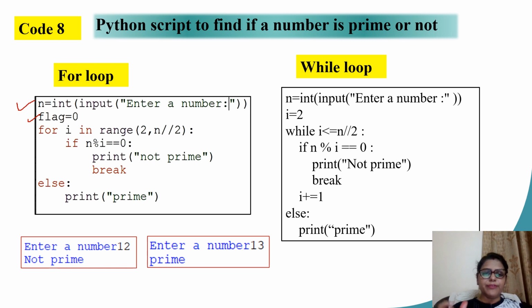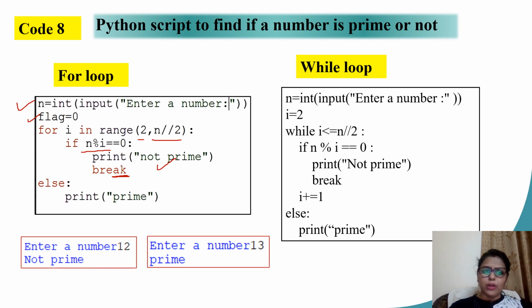So to find out the factors, what I'm basically doing, I am using a for loop that goes from 2 up till n divided by 2. So if I can find a factor in between this range, I am checking inside the loop if n percentage I. That means if I is a perfect multiplication factor for the given number n, in that case I can say the given number is not prime and I break out of the loop. That means I stop there and then, no more numbers need to be checked.